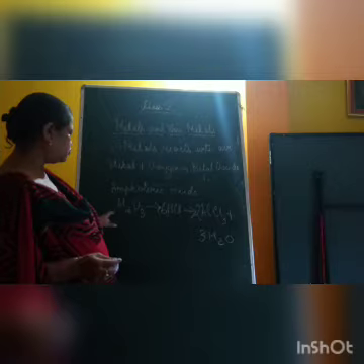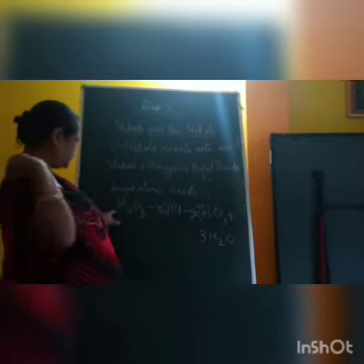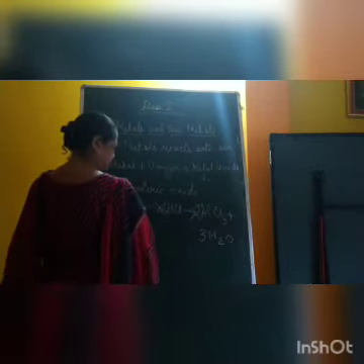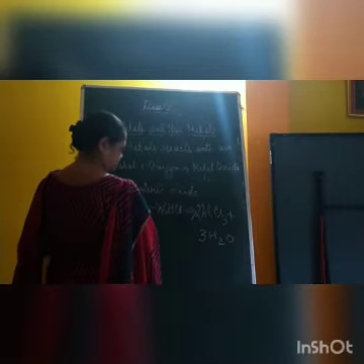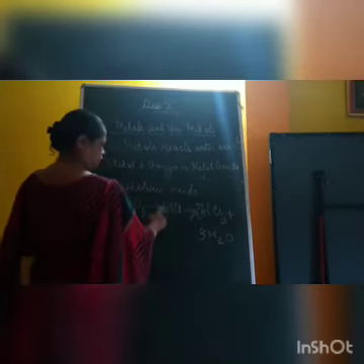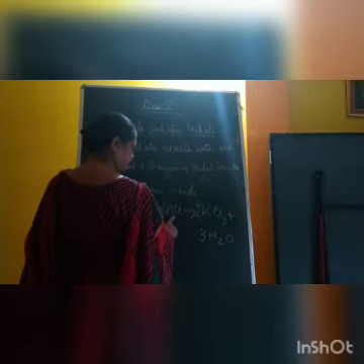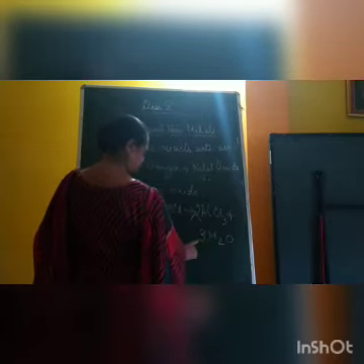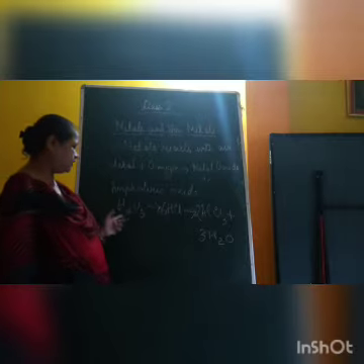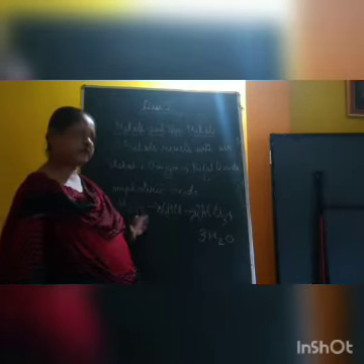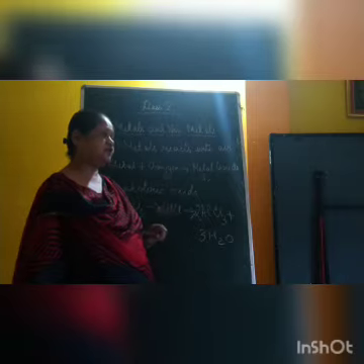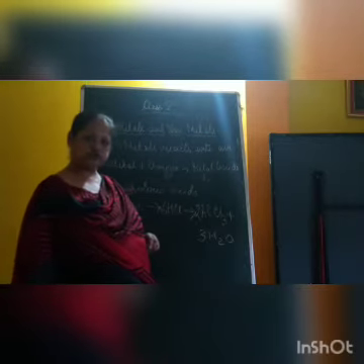Look here, there are 2 atoms of aluminum on the reactant side, and here also you have 2 atoms of aluminum. Now oxygen is 3, right? So here oxygen is 3. For hydrogen, it is 6, so here 2 into 3 is 6. Then chlorine is 2 into 3, which is 6. So that balances the reaction, and that means when aluminum oxide reacts with hydrochloric acid, a salt is formed along with the formation of water.